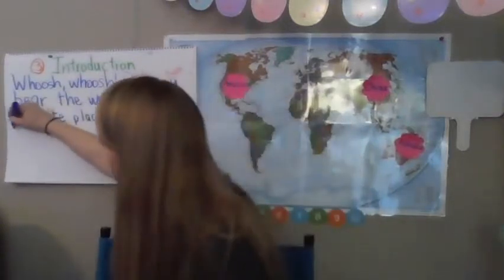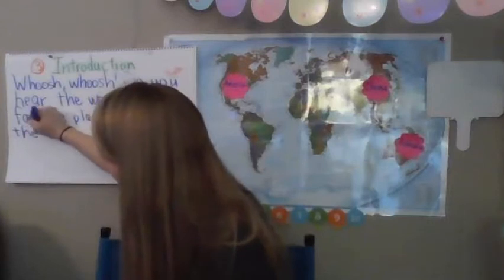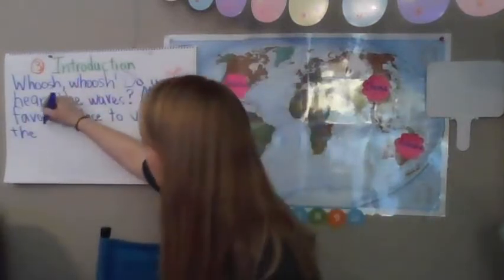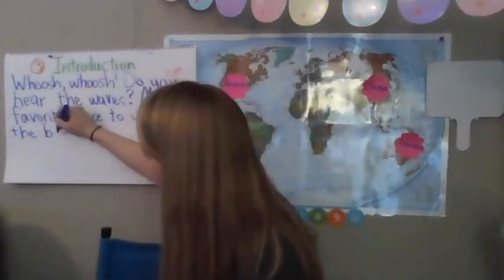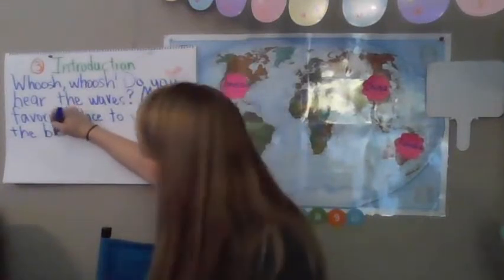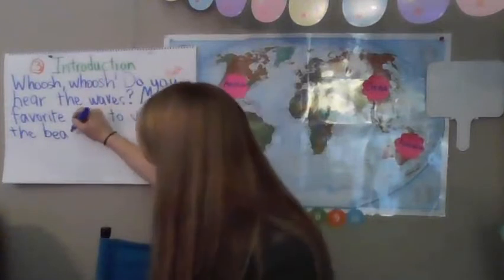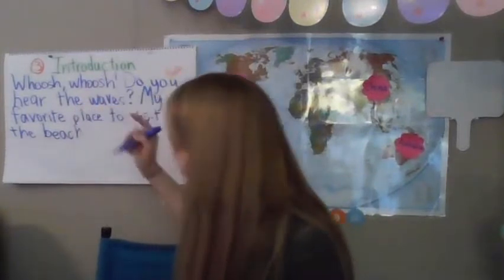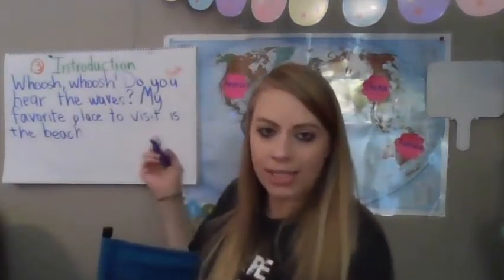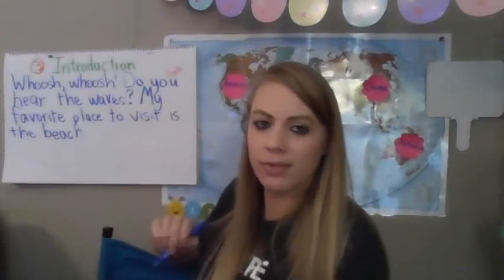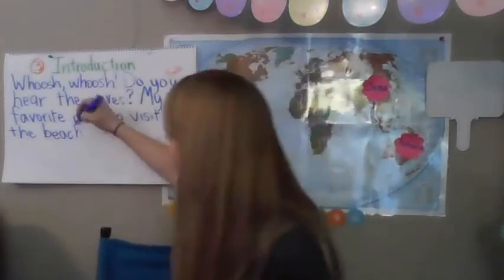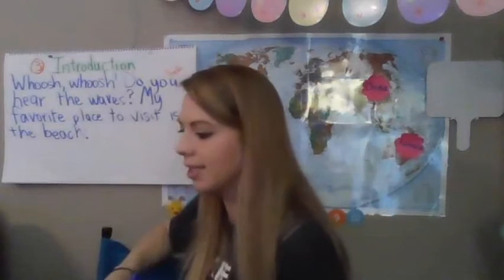is the beach. Help me spell beach. B. Yes, we have our B. And this word is actually E-A and C-H. Okay, I need to put a punctuation mark because I finished my sentence. My favorite place to visit is the beach. Great. I just need a period for this one. It's just a telling sentence.